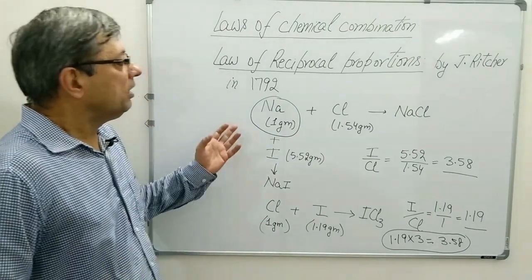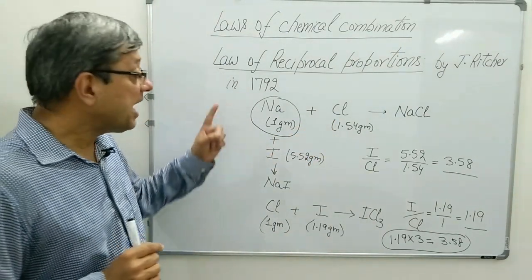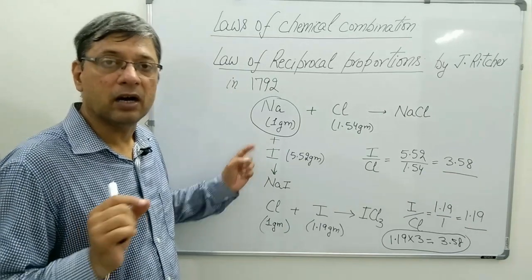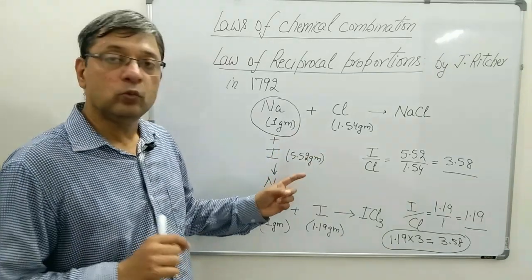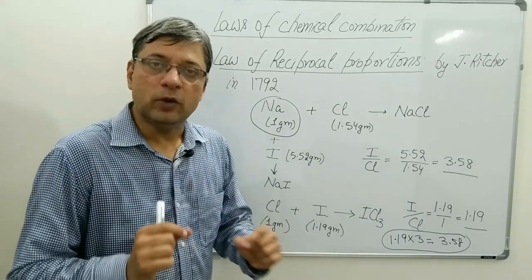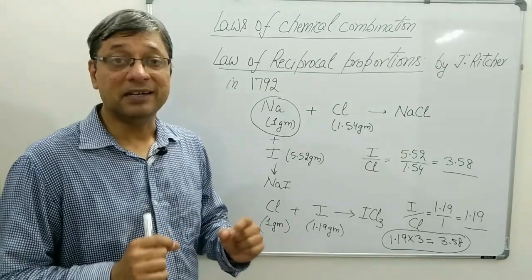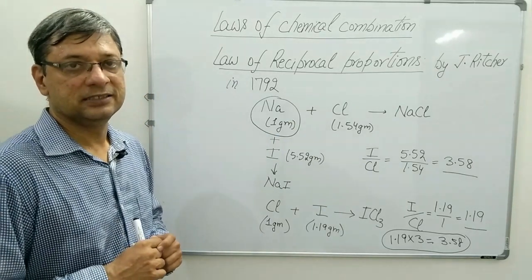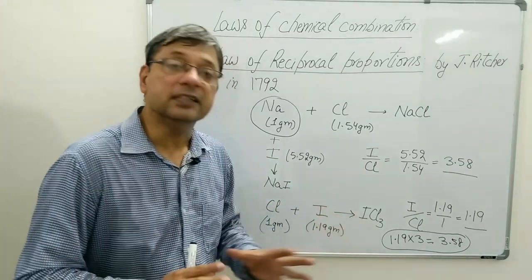How? It says that when two elements react with an element having constant mass, the ratio of the masses of the two other elements is either equal to or a simple whole number multiple of the ratio of masses of these elements if they react with each other.